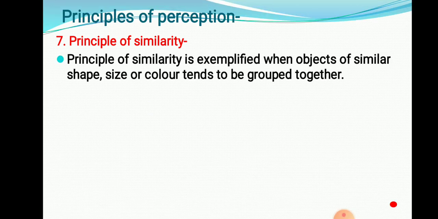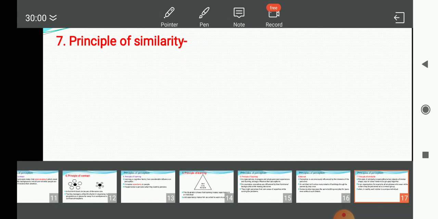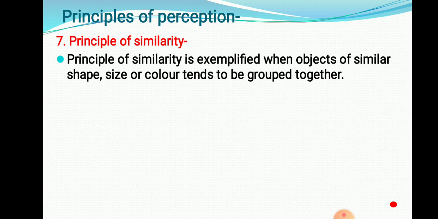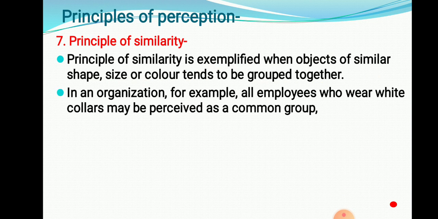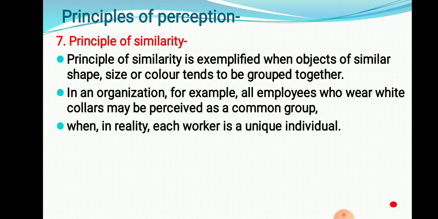Then the principle of similarity. The principle of similarity is exemplified when objects of similar shape, size or color tend to be grouped together. Similar objects are grouped together. In an organization, for example, if employees wear white collars, they may be perceived as a common group. That means if they are wearing the same uniform, they are considered a common group of that particular area.